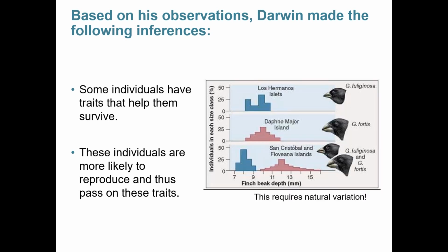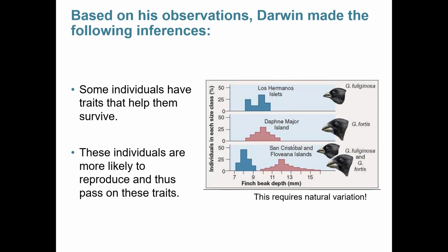In order for Darwin's hypothesis to be true, we have to first have some source of variation. So let's look at the populations that are found on the island. Here we have two species of bird, Fuliginosa and Fortis. On Los Hermanos and Daphne Major, the birds live in isolation. They don't have any competition with one another, and they can eat all of the food that is available. It's advantageous here to have an intermediate beak size so that you can have access to all types of food, but there's still some variation in how big that beak happens to be.